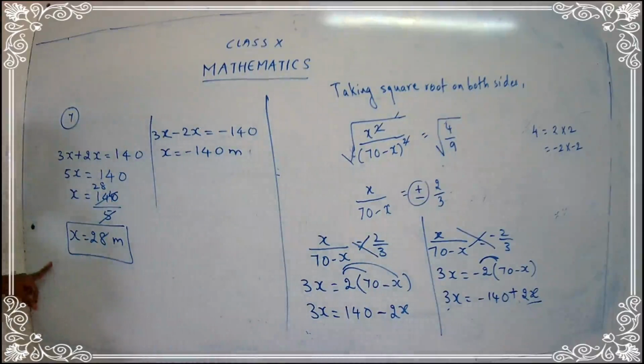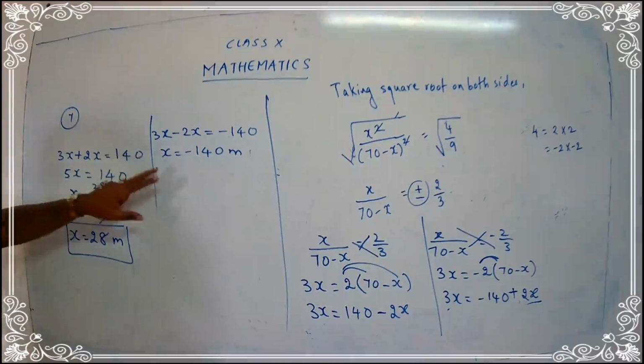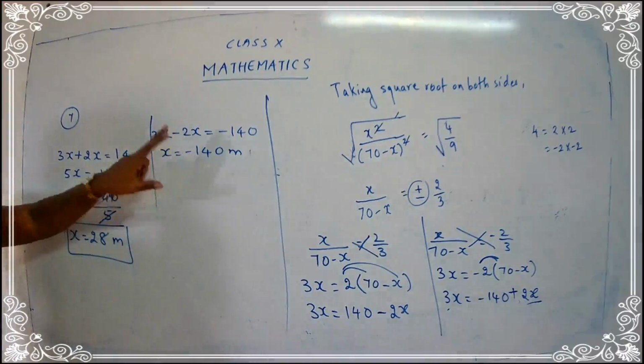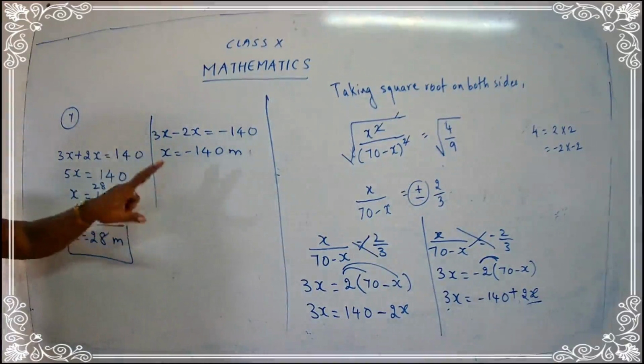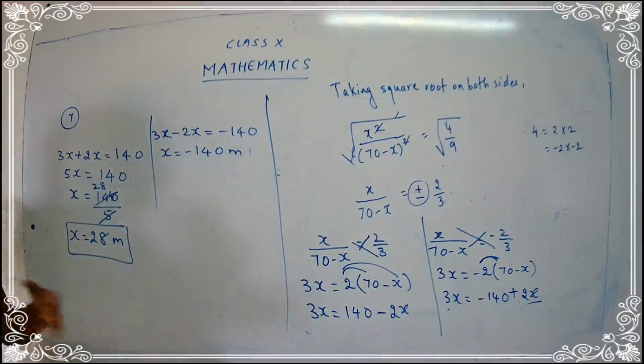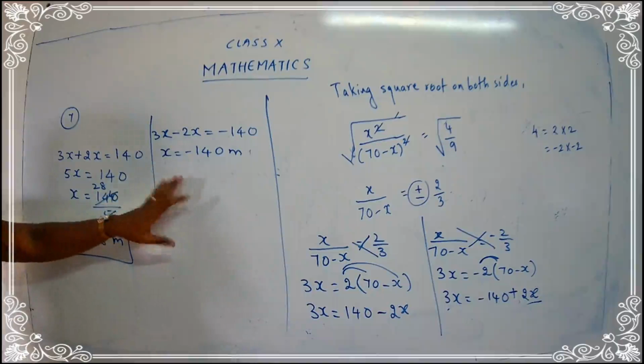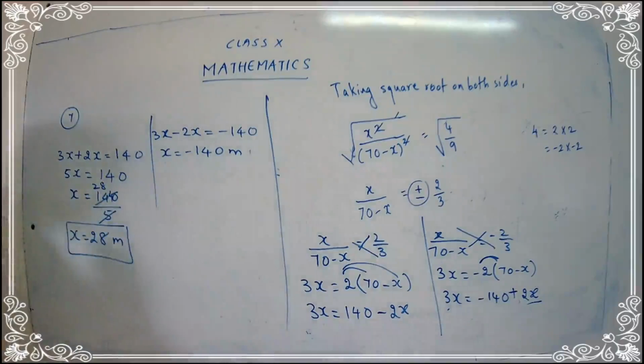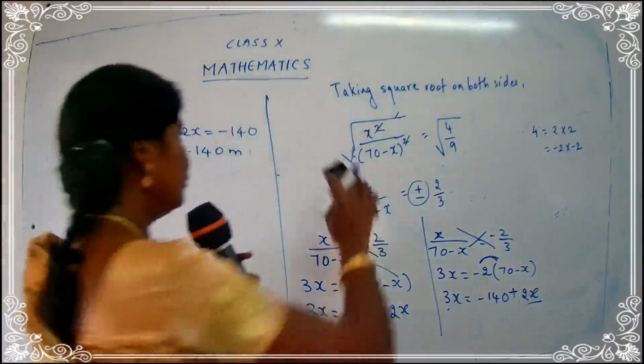Why? Because this is positive. And what about this value? Why am I not going to take this value? Because this is negative. We cannot write the distance as negative. We cannot say minus 2 meter, or minus 2 kilometer. We say my house is about 2 kilometer, or I am just living 5 kilometer far away from here. So we use a positive number. We should never take a negative number for the distance. So let me complete the statement. I'll just write over here. You follow it.